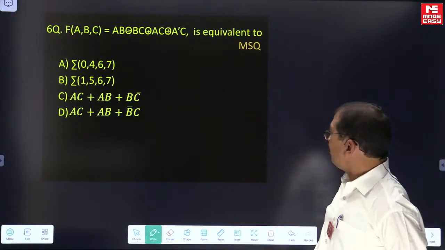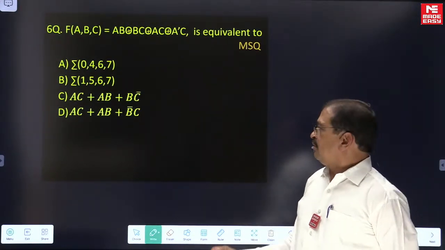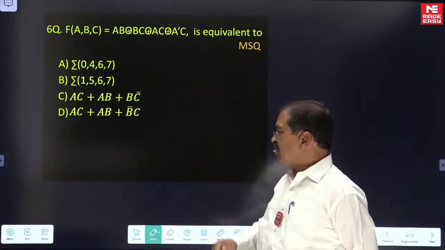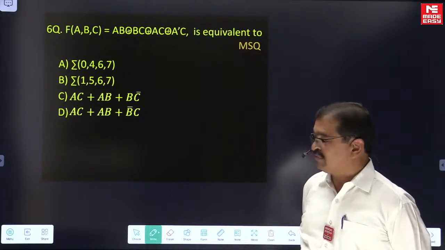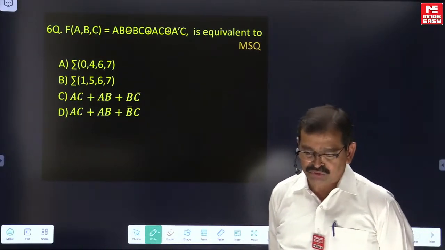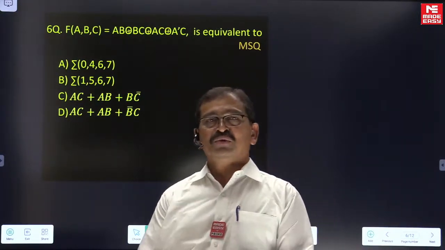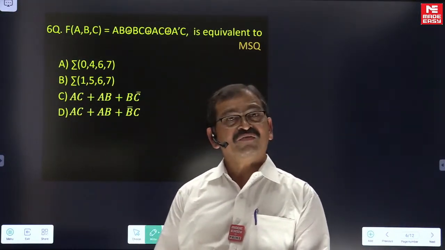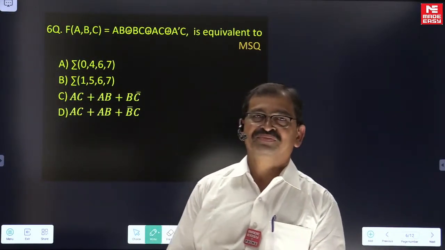This is given as an MSQ question. From the given options A, B, C, D, we must identify which are correct, because in an MSQ only one option may be true, or more than one, or maybe all the options may be true.